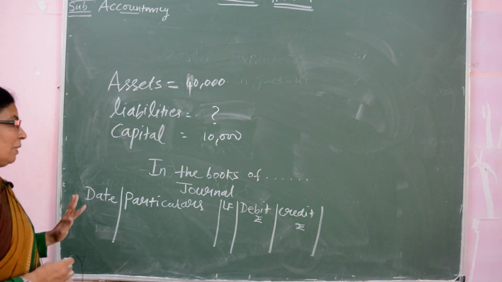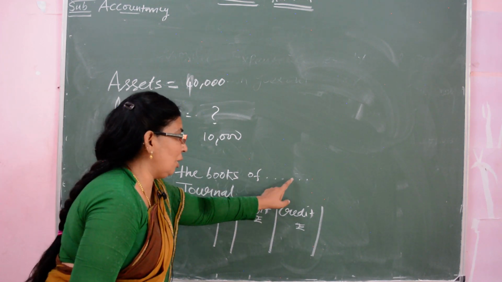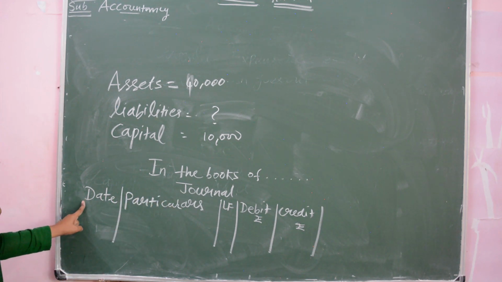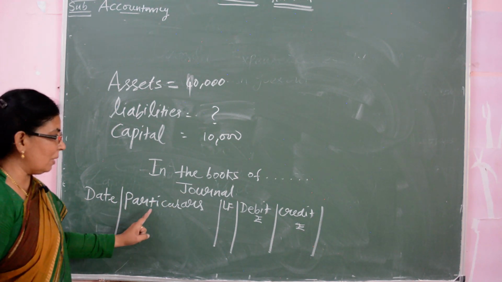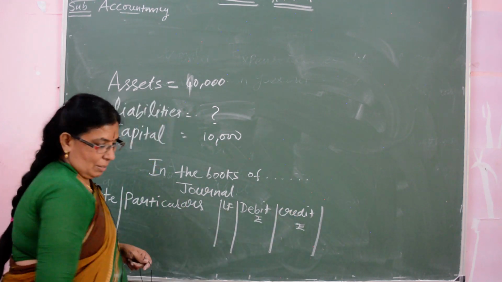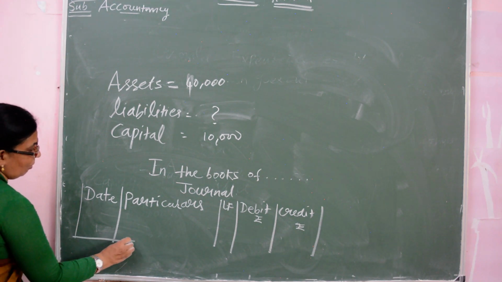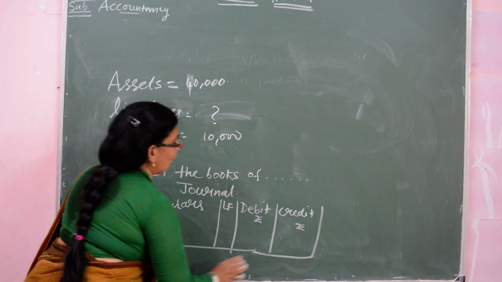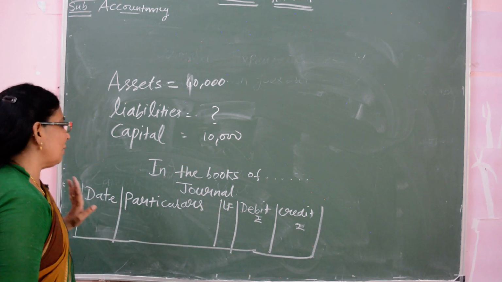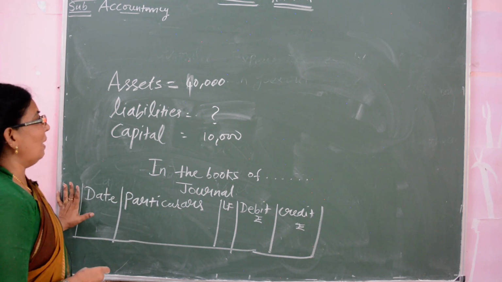What is the format of the journal entry? You have to write 'In the books of ...', then 'Journal', then the next line date, particulars, LF, and then debit, then credit. So this is our format. You make the box like this. No need to write anything, any transactions, any amount, nothing. Our journal entry format should be like this.